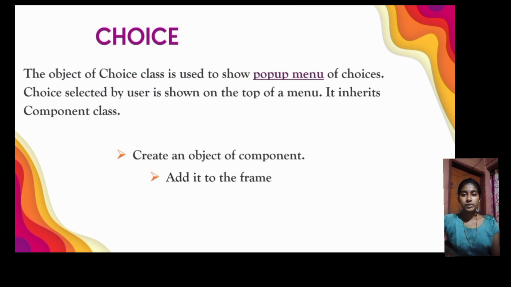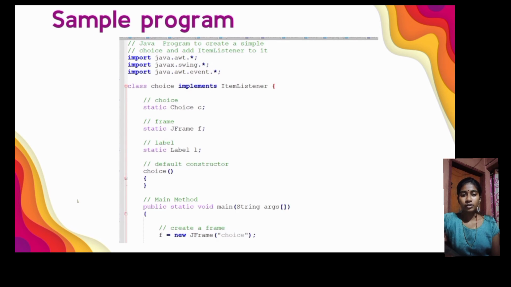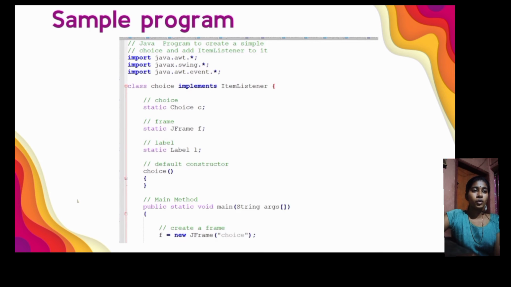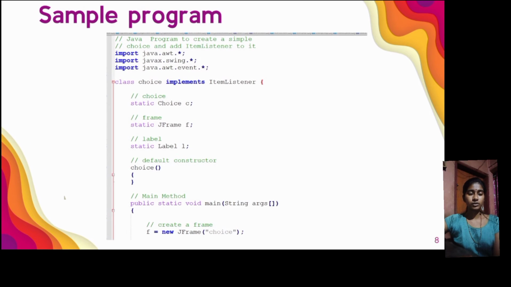Choice. The object of the Choice class is used to show a pop-up menu of choices. The choice selected by the user is shown on the top of the menu. It inherits the Component class. First, create an object of the component and then add it to the frame. Let's see an example of event handling to create the choice and add an item listener to it. This is a Java program to create a simple choice and add an item listener to it.